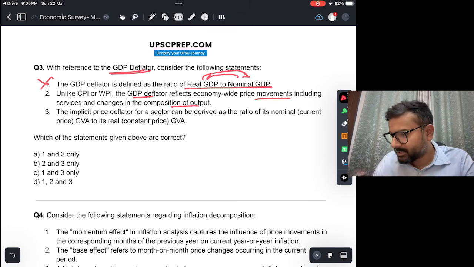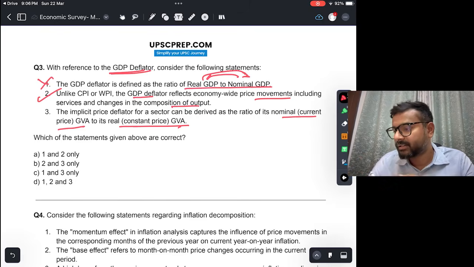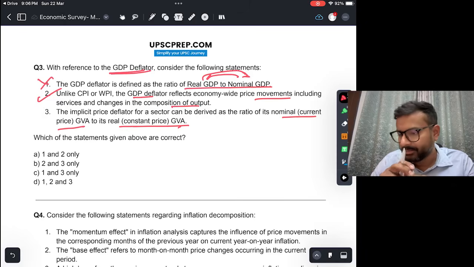So this is correct. Third, the implicit price deflator for a sector can be derived as the ratio of its nominal current price GVA to its real constant price GVA. For sectors, if we are calculating GDP deflators for specific sectors, for example the services sector or the industrial sector or the agriculture sector, then for that we will use GVA, the value added method of calculating the GDP, and this is correct. Okay, nominal divided by real, so answer would be 2 and 3, that is B.